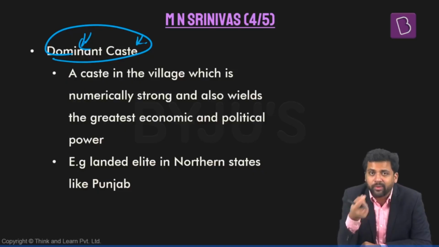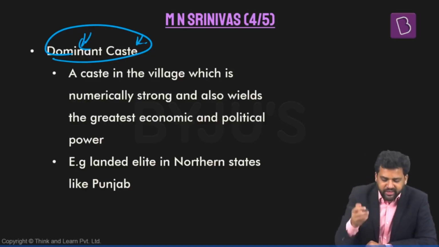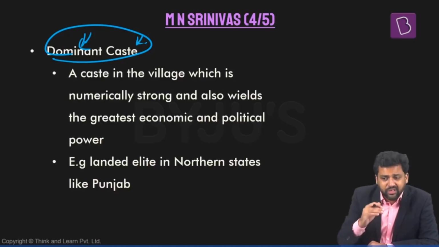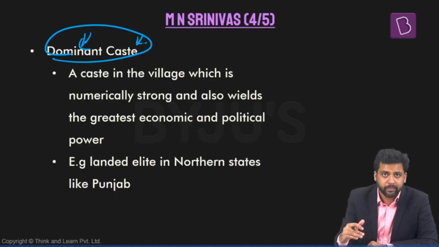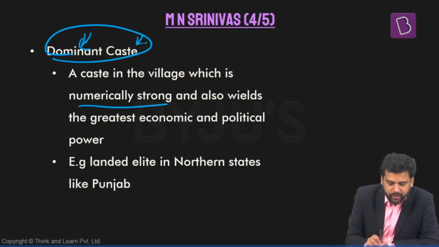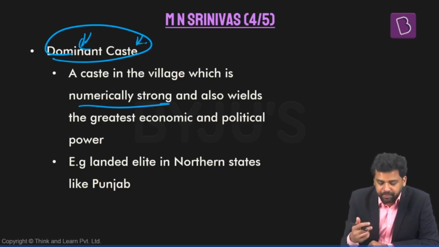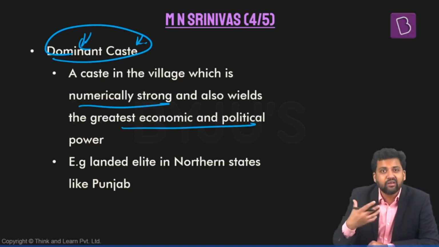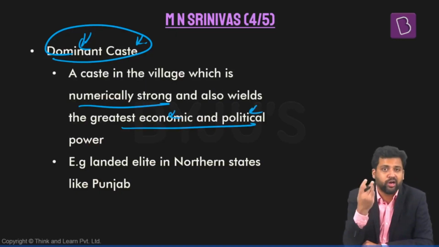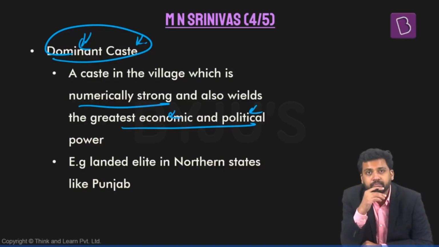First concept is dominant caste. It is a caste in the village which is lower in the ritual hierarchy, but they might have strong numbers and they wield economic power or political power, or they might wield both.